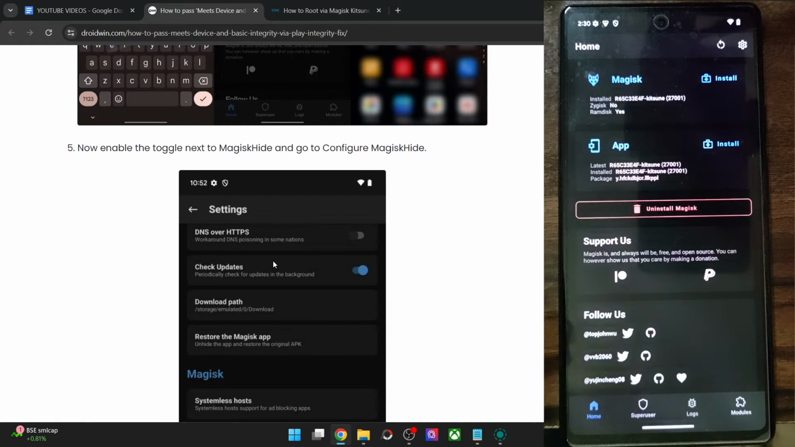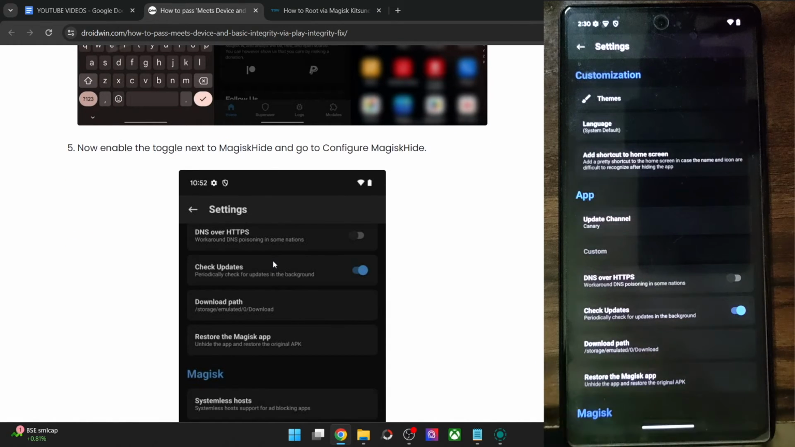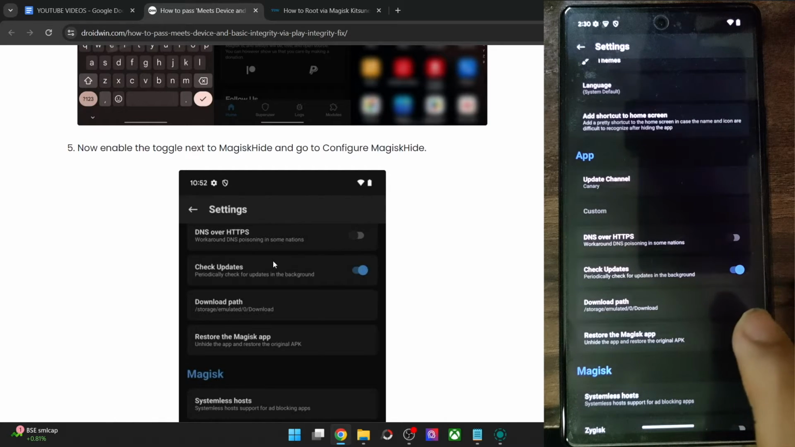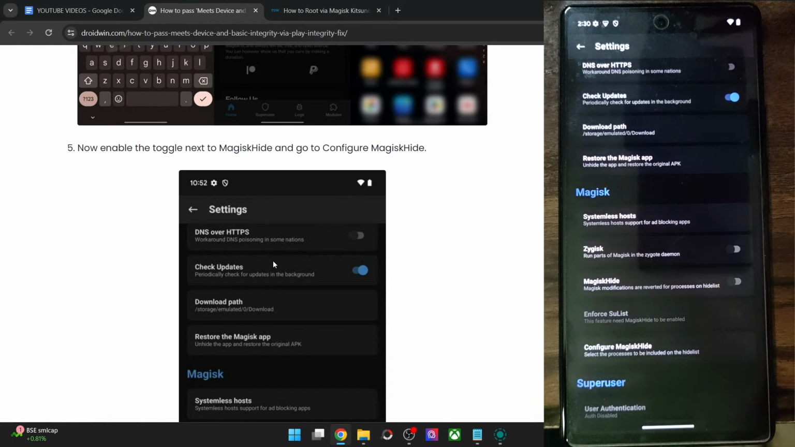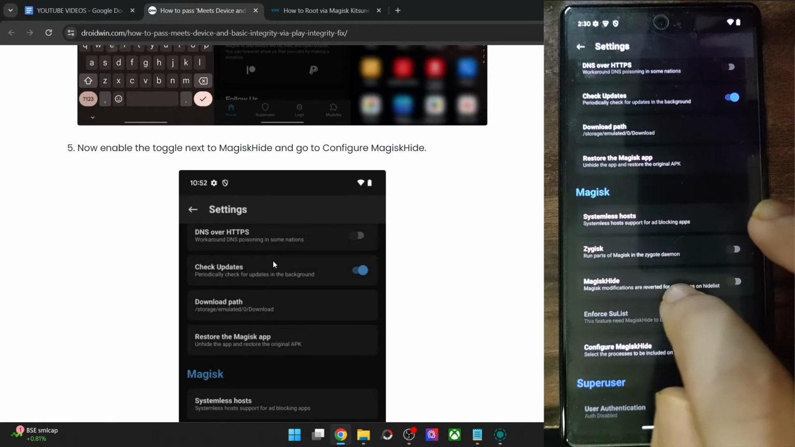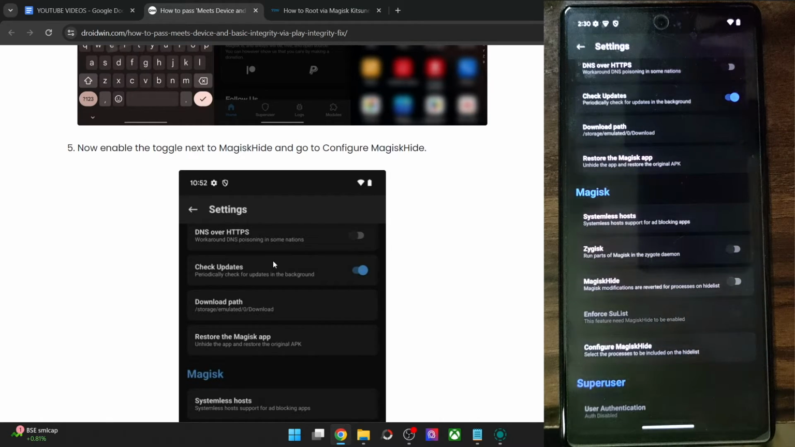Now you will have to enable the toggle next to Magisk Hide. The Magisk Kitsune has the Hide the Magisk app option, which is a different thing that renames the app package name. Apart from that, it also has the Magisk Hide. This Magisk Hide will be used to hide the root from banking and payment apps. And this option is not there in the official Magisk app. So with that said, enable the Magisk Hide option, and after that you will have to go to Configure Magisk Hide.